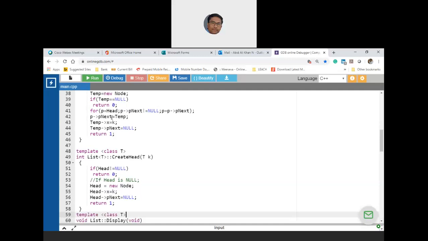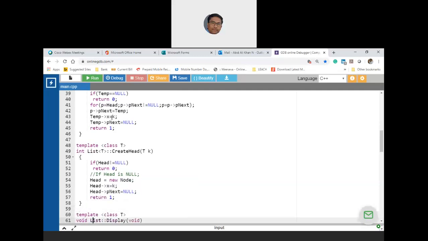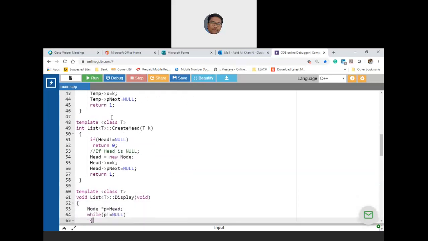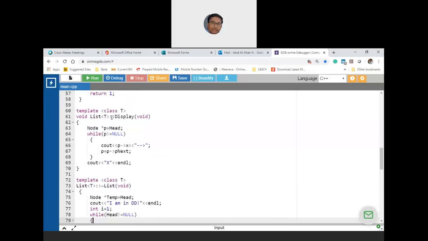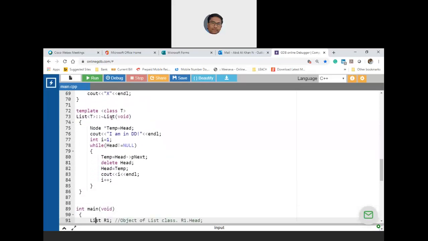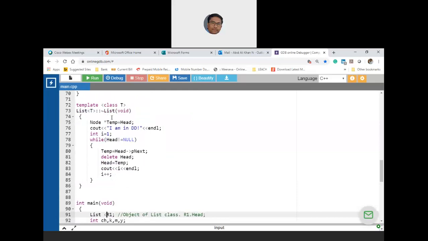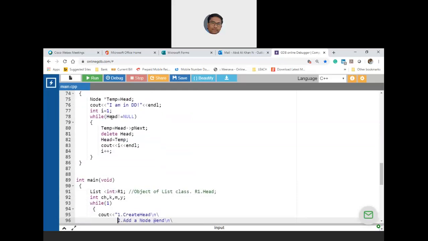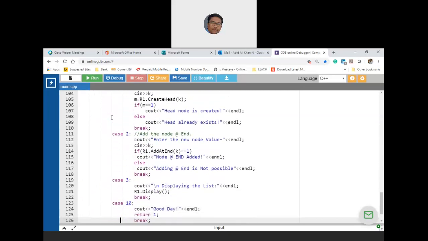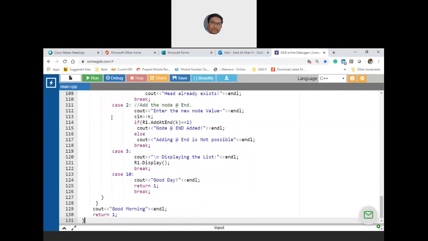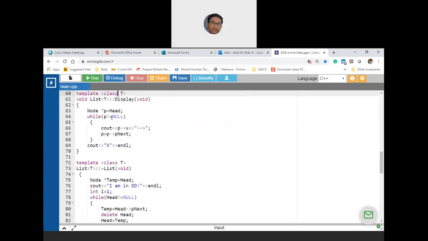Next, you have to display. Now, in order to display, you have to again attach the generic data type at runtime. Okay. Then the destructor, so a generic destructor, and then this is an object which assumes that you are using integer. The other things are all the same. Yes or no? Yes, sir. Okay, so if I compile this, now I'll get an error.